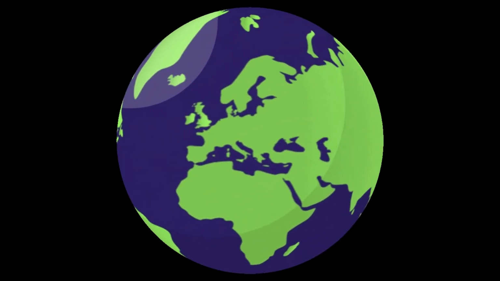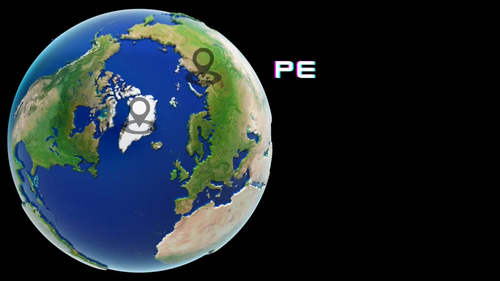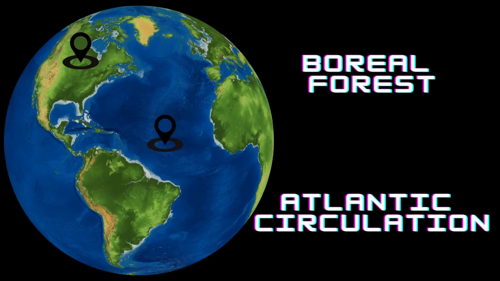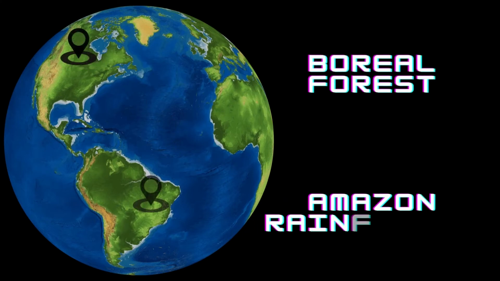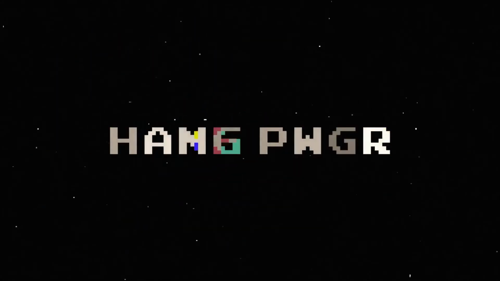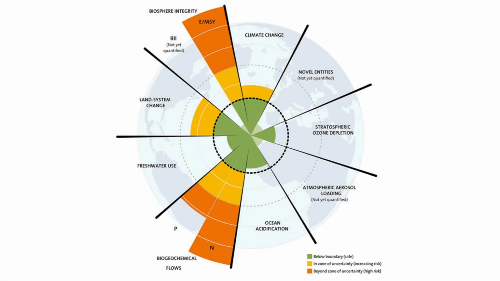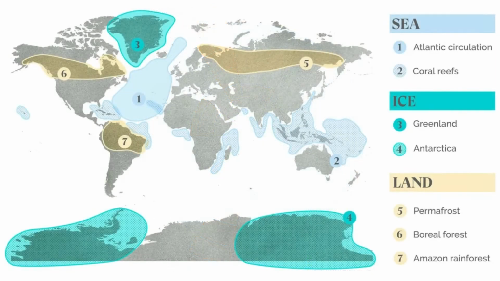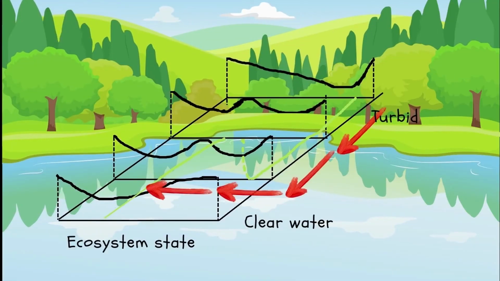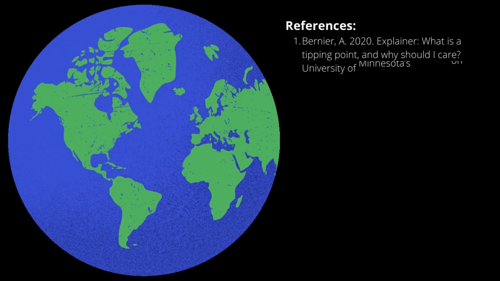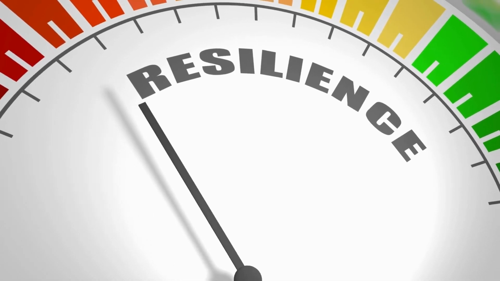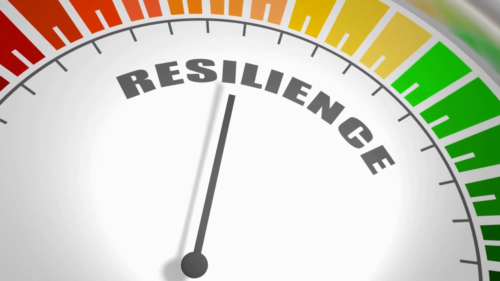Some Earth systems are ticking time bombs, close to the edge of major changes because of rising temperatures. And if we push them a little bit further, at a certain point they could change dramatically no matter what we do afterwards. Luckily, we are still on time, and it is possible to get these Earth systems back to their previous stable state. However, tipping points change the way we think about climate risk. Therefore, the strategies for sustainable management of ecosystems should focus on maintaining resilience.